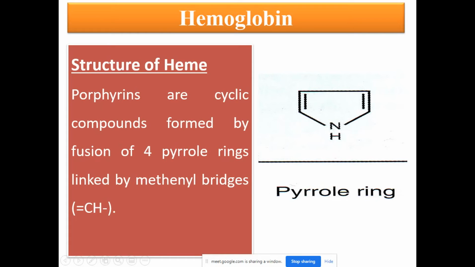So this is a pyrrole ring, a single pyrrole ring looks like this. There is a nitrogen which is bonded with hydrogen. So this is a pyrrole ring. There are 4 such pyrrole rings in the structure of heme, and these pyrrole rings are fused by methylene bridges. So these methylene bridges link the 4 pyrrole rings and result in a cyclic compound called porphyrin.